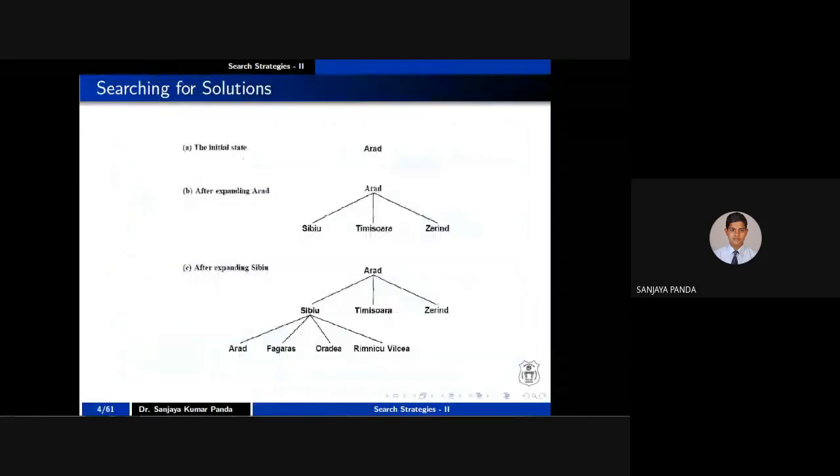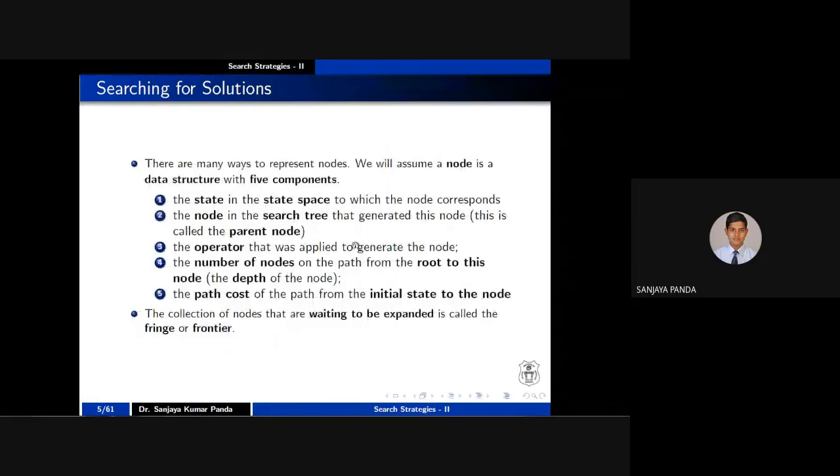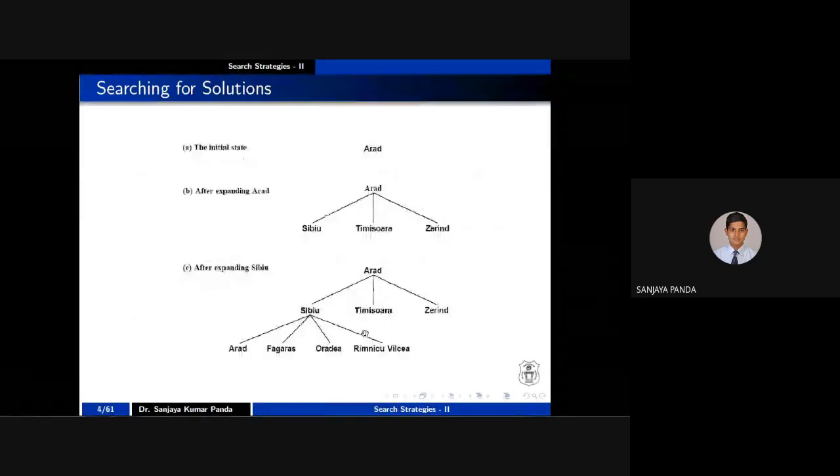Whenever I am expanding A, what nodes are generated? S, T, and Z are generated. Where are S, T, Z loaded? In the frontier. I told you these are the nodes that are waiting to be expanded. Earlier A was in the frontier, but now S, T, Z are present in the frontier and A is removed. Why is A removed? Because A is completely expanded.